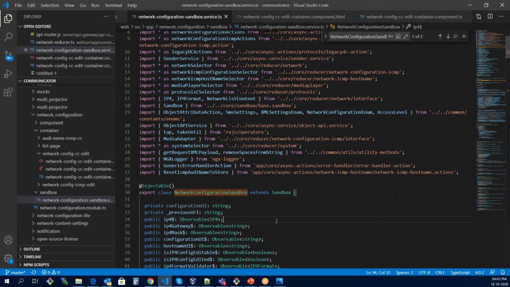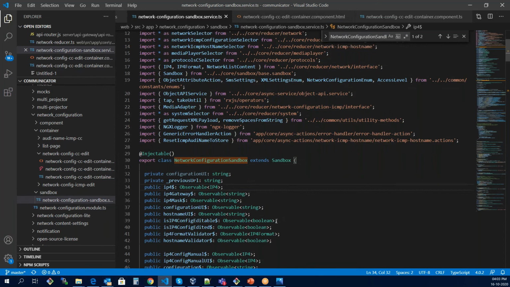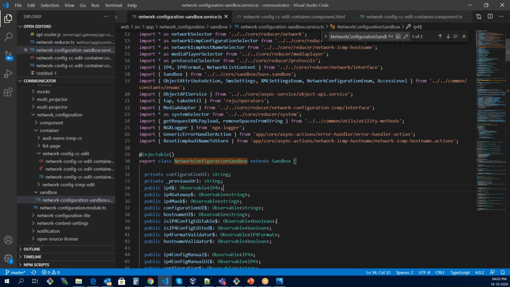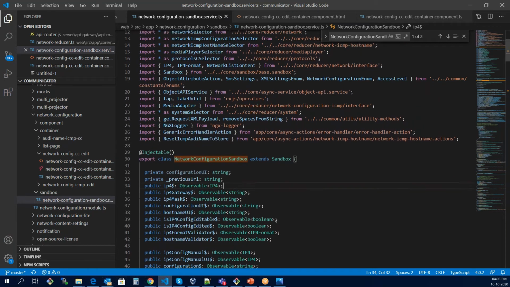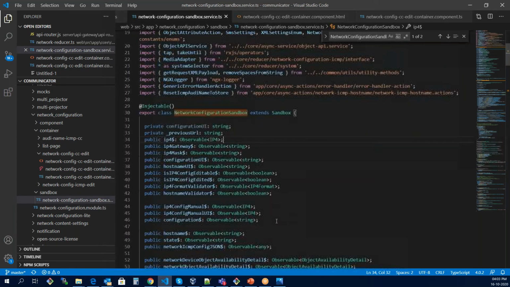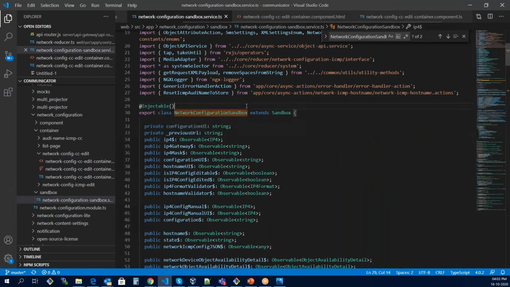It can connect with the component to tell whether some value has been changed or not, or if there is some event to change the host name, it can dispatch the action. So now if I go on to this function change host name, and we have the sandbox,